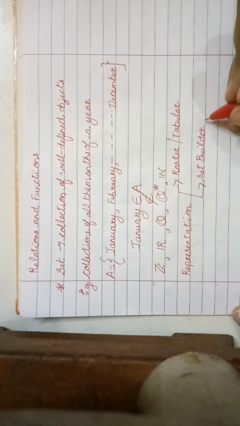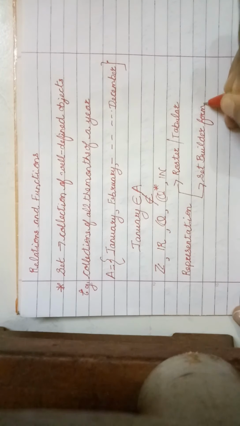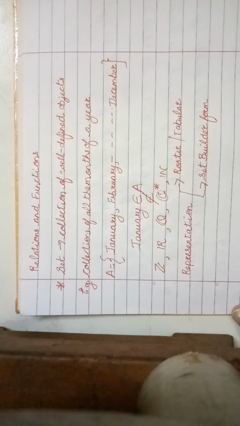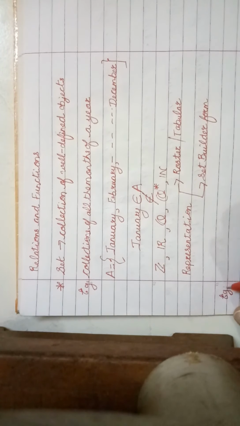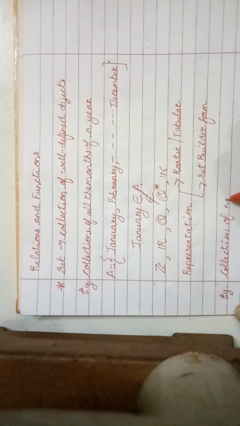Okay, it's called set builder form. So now what is roster form? Roster form is a set in which the elements are written explicitly. For example, if I am asked to write the collection of natural numbers less than 10.